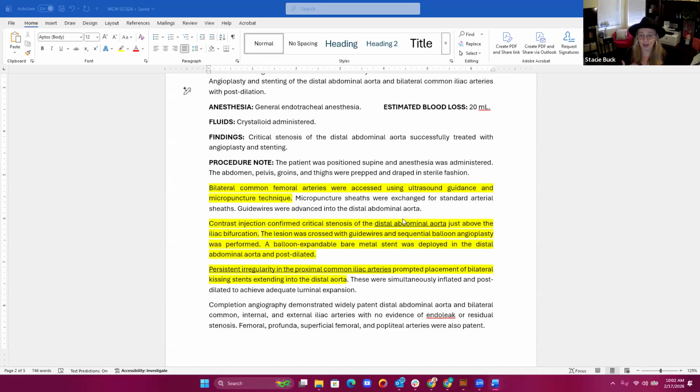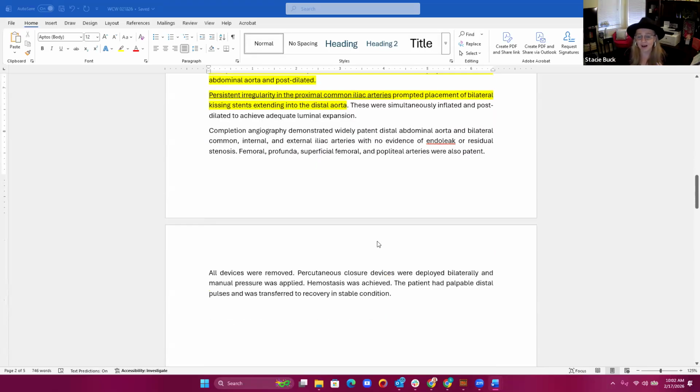So I would actually go back to the physician and ask for more detail. I would ask for more detail about the imaging. I would ask for more detail about exactly what was treated. Because again, here, what is this persistent irregularity that we have there to place those stents for? So I don't really know.